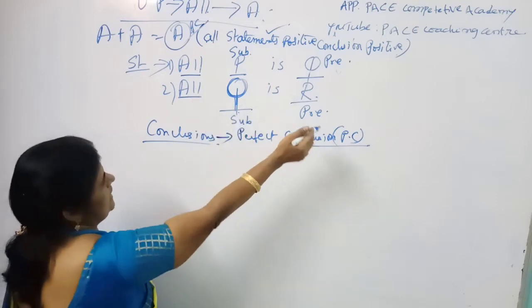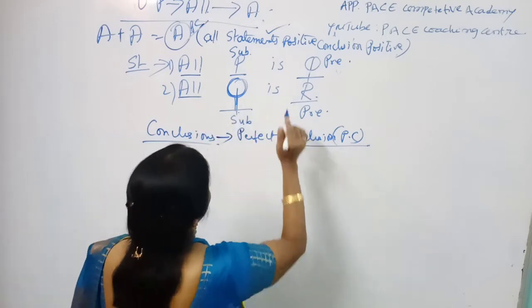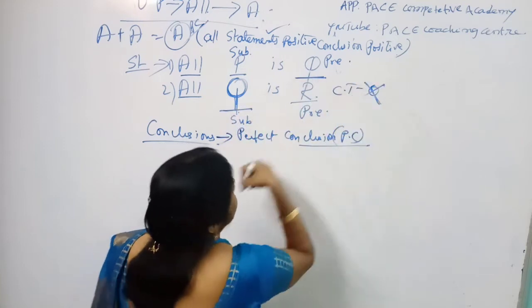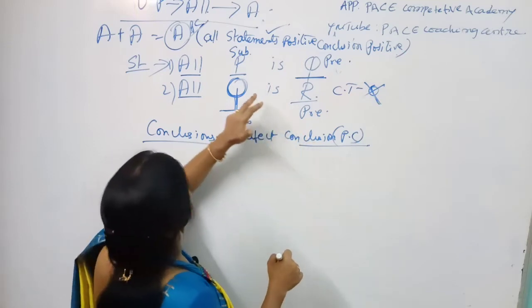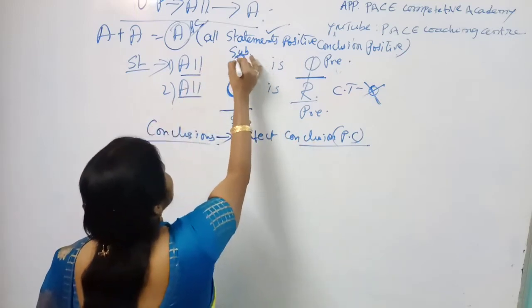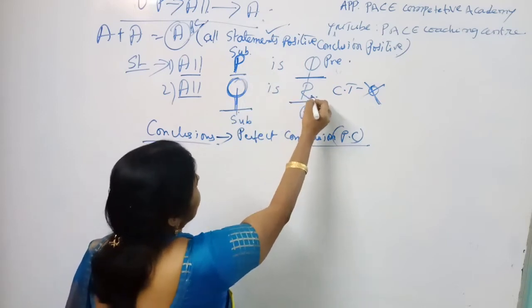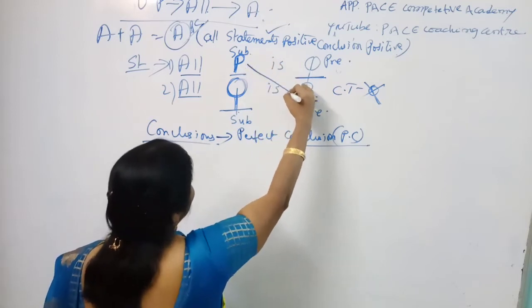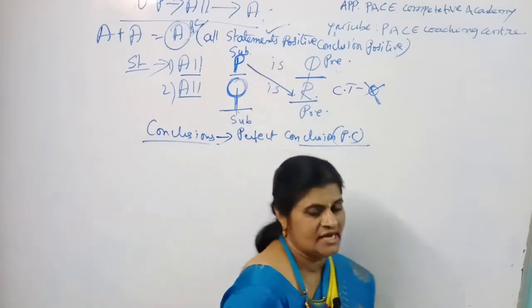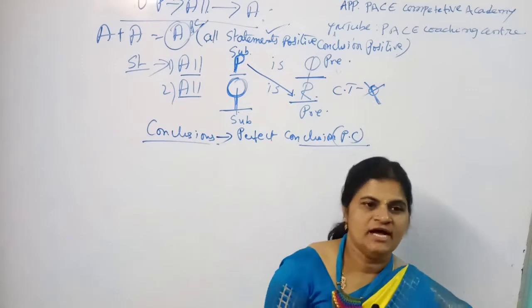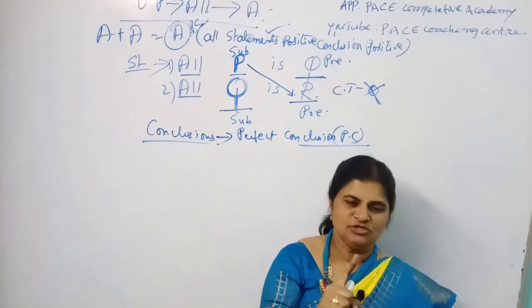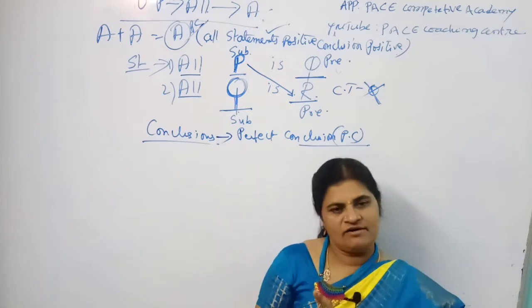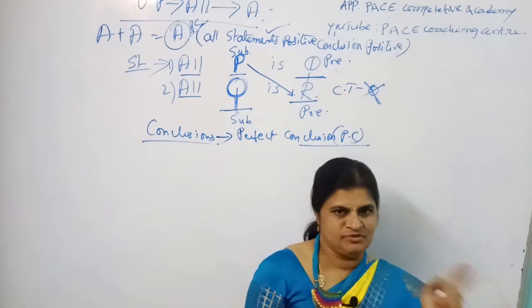So what is PC? How can we draw PC? So see, my dear students, just leave the common term Q. What remains? The subject place in the first one is P. In the second one, the predicate place is R. If you want to club both statements, you must use one statement's subject with the other statement's predicate, and also the other statement's predicate with the first's subject.